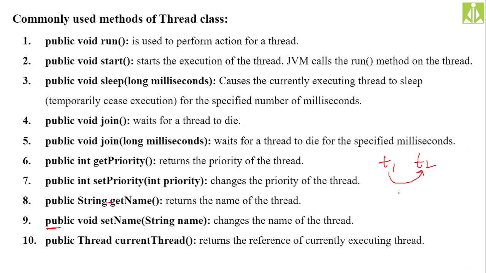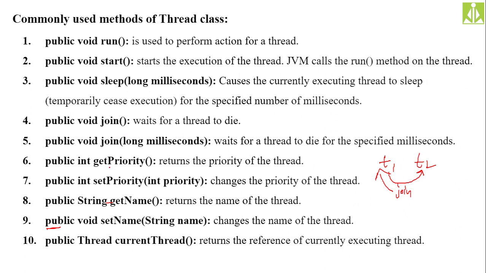Then what will happen? This join method will block T1 until T2 completes its execution. Once T2 completes its execution, T1 will enter the runnable state again. That means once T2 completes its execution, T1 becomes ready for execution.